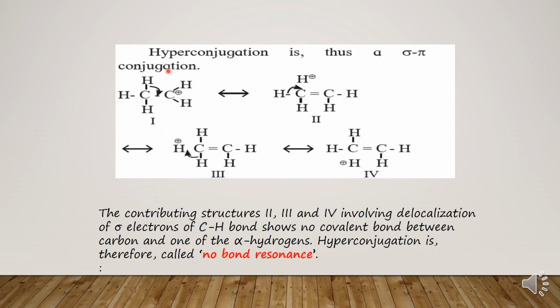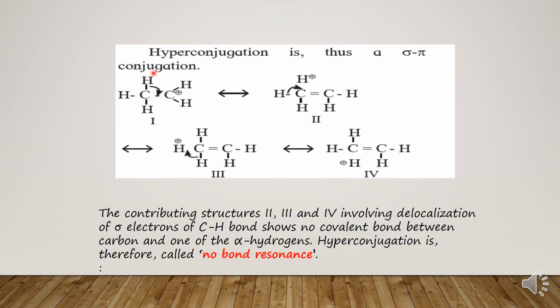Now children, understand hyperconjugation in the ethyl carbocation. This is the carbon atom containing the positive charge, and this is the CH3 group bonded with this carbon atom. This hydrogen will shift here to maintain a double covalent bond between these two carbon atoms, and because the hydrogen's electron has come here, the hydrogen will acquire a positive charge.